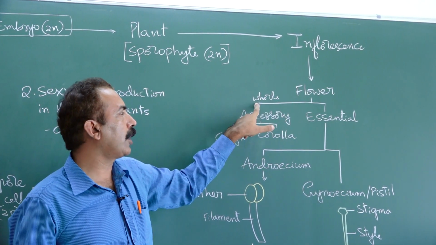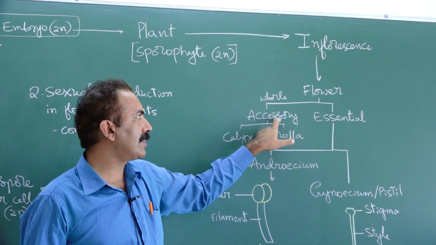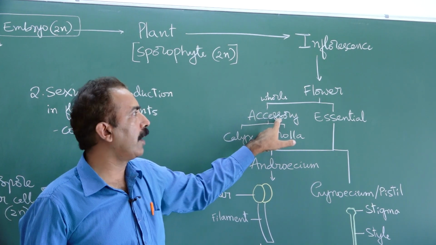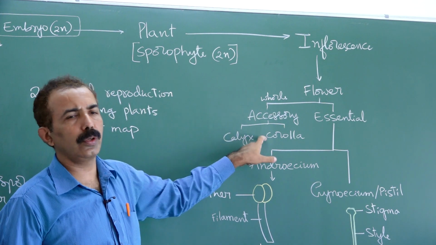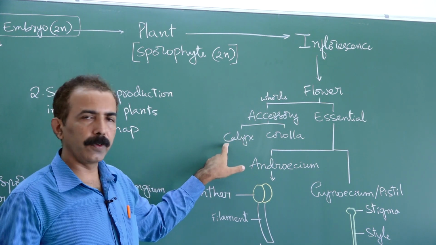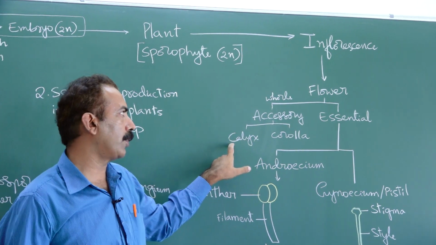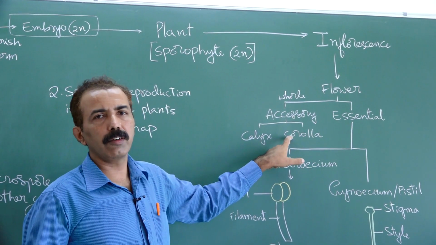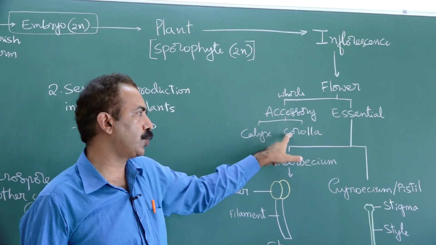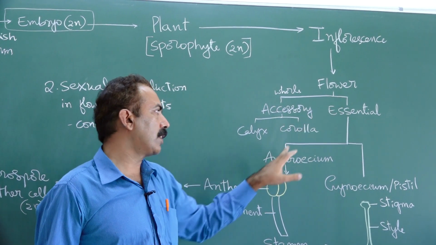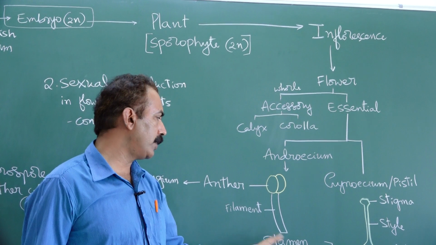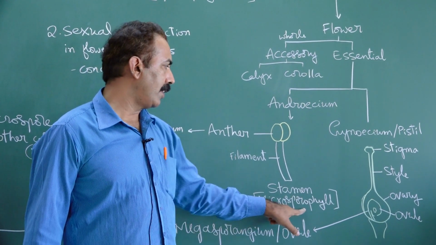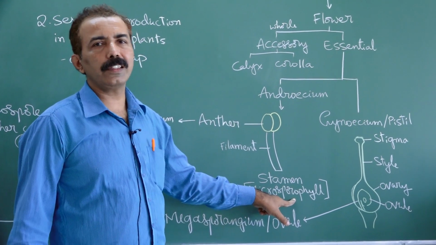Flower has two types of whorls, accessory or non-essential and essential whorls. Accessory whorls are calyx and corolla. Calyx is made up of sepals, green in color, protective in function. Corolla, brightly colored, attractive in function. Essential whorls are androecium and gynoecium. Androecium is made up of units called stamens. They are technically called microsporophylls.